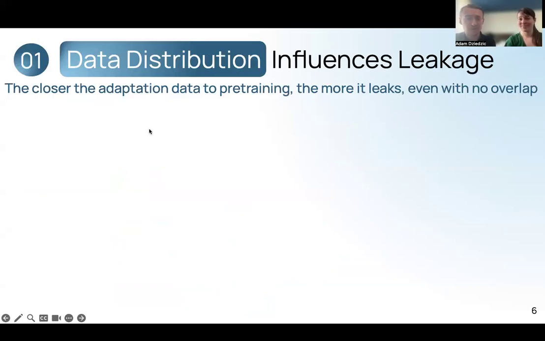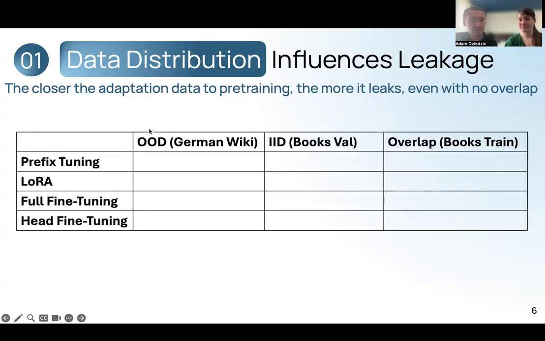So our first finding highlights that the distribution of the data in pre-training and adaptation influences the leakage. We find that the closer the adaptation data is to the pre-training data, the higher the privacy leakage. This is true even when there is no exact overlap between the pre-training data and adaptation data. Here, in this table, we compare models adapted on the OOD data, being articles from the German Wikipedia, IID data from the validation set of the BookCorpus dataset, and the overlapping data from the BookCorpus training set.